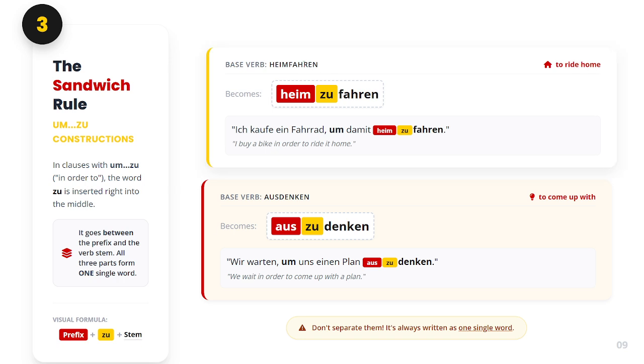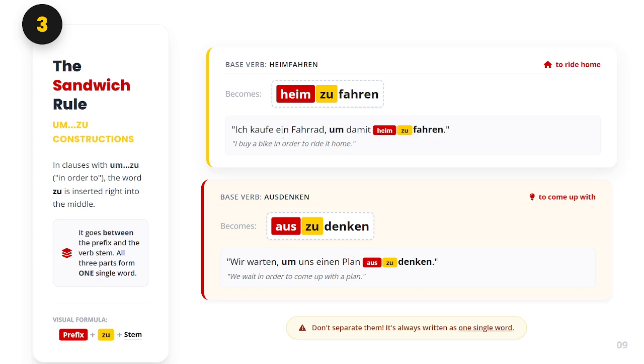And all these three parts form one single verb or one single word. For example, the base verb heimfahren, which means to go home, it becomes heimzufahren, or in order to go home. Here we have an example of it. Ich kaufe ein Fahrrad, damit heimzufahren.